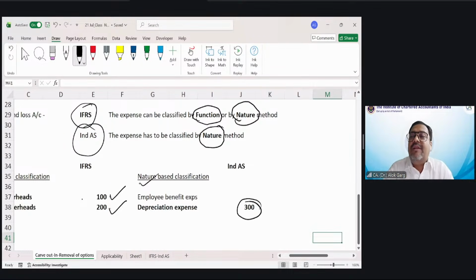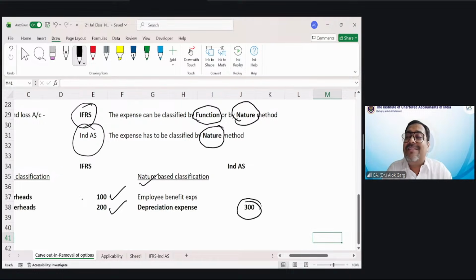Likewise, for example, employees who are working in factory, or let's say employees who are working in sales and distribution department, and the other department, HR department, finance department, going by the function based classification, the salary of employees who are working with sales and distribution department has been shown as selling and distribution expenses, right? But what is the nature of this expense?